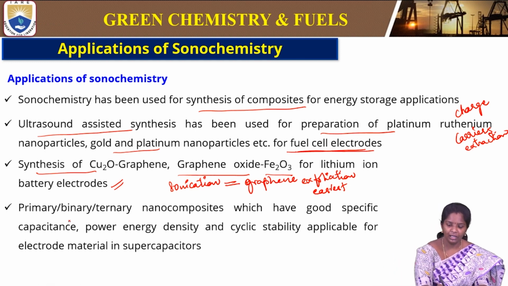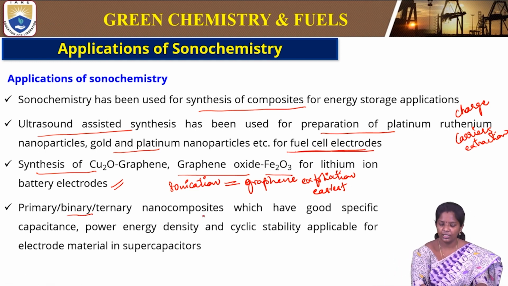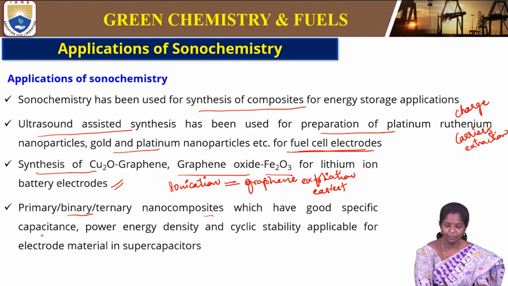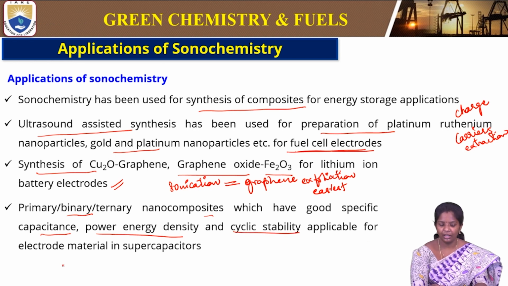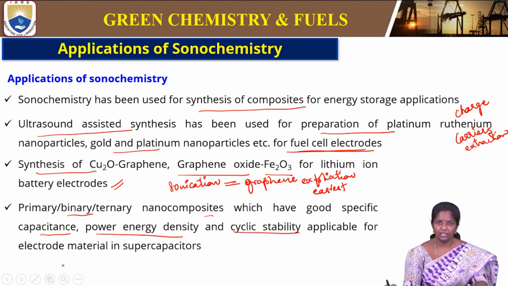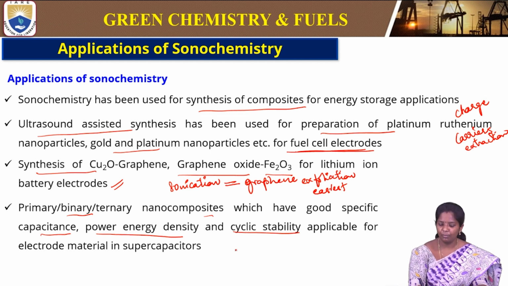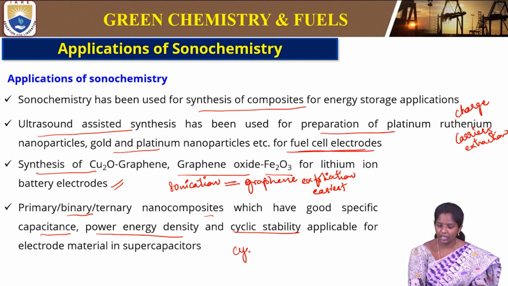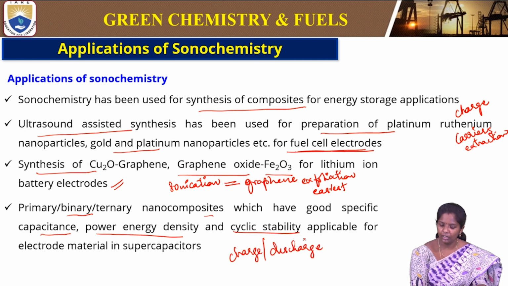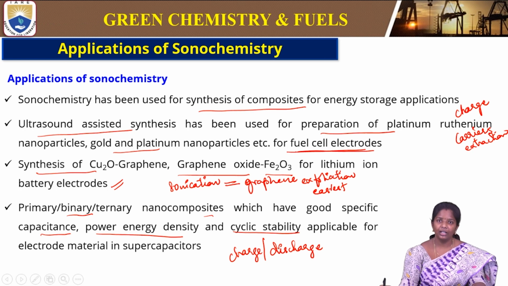process. Then primary, binary and ternary nanocomposites, which have good specific capacitance, power and energy density and cyclic stability, are applicable as electrode material in supercapacitors. This sonication will also improve the power density, which is important for any battery or supercapacitor application. The charge discharge cycles that we study during supercapacitor manufacturing will give us the result.